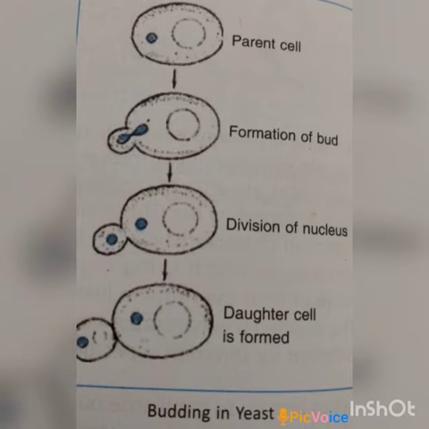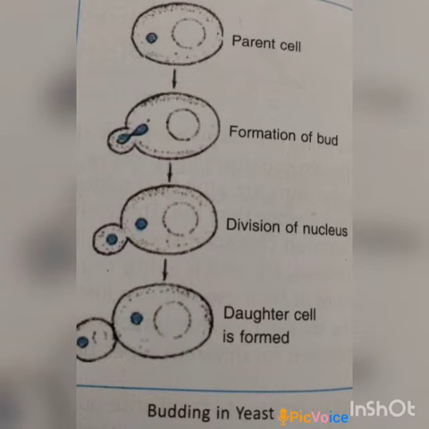Now, types of reproduction in plants. The methods of reproduction in plants are generally grouped into two main types: asexual reproduction and sexual reproduction. That means there are two methods of reproduction in plants: sexual and asexual reproduction.